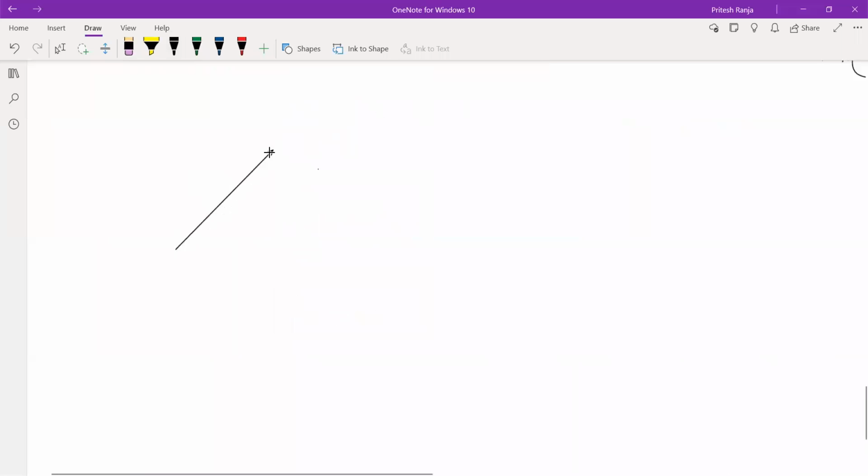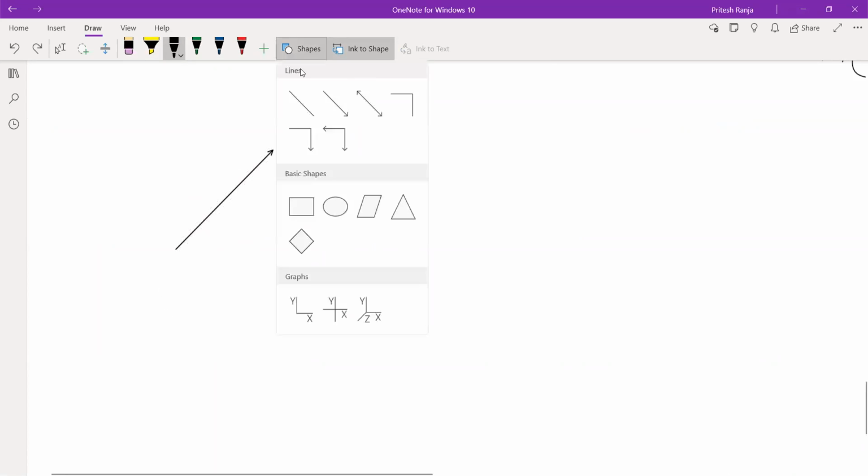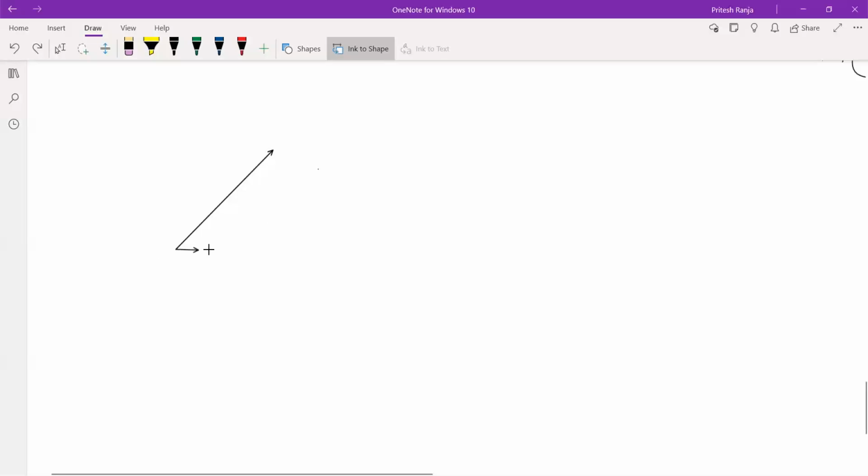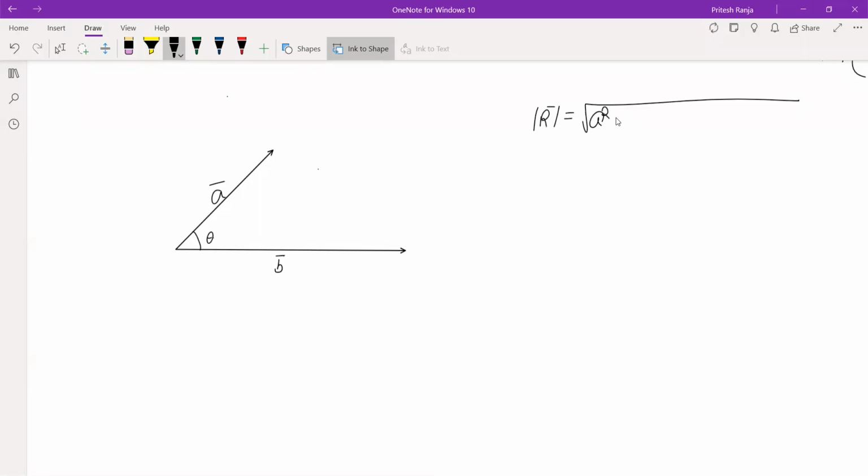So let us say we have two vectors. इसमें किसी को भी डाउट होगा, they will ask me at that point only, because repeating this will consume a lot of time again. This is another vector. This is vector A, this is vector B, and the angle between the two vectors is theta. Now we have to find the resultant vector magnitude. First thing is we have to find the magnitude of resultant vector. So we have to prove this one.